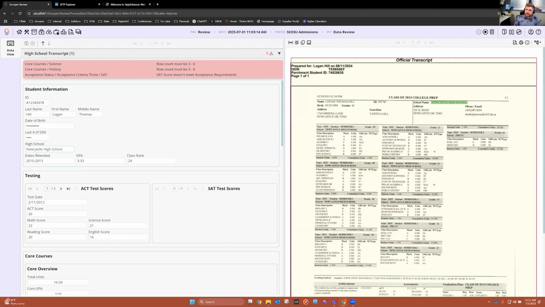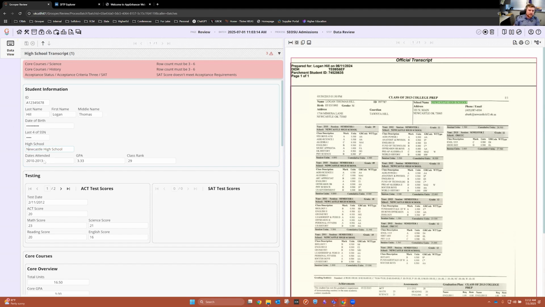So moving on here, we're collecting the high school. And again, you can see that over here on the right, the dates attended. Obviously this is something that is not specifically outlined on this document, where you think of it as a label and a value. This is something that, with our new features with AI, has allowed us to analyze all of the text and say, okay, all of the coursework here starts in 2010 and ends in 2013. So everything's within that range.